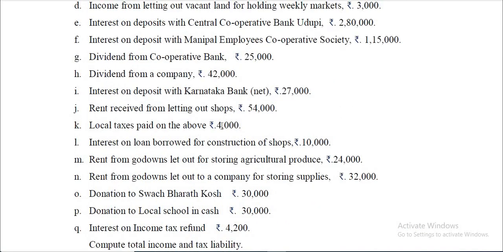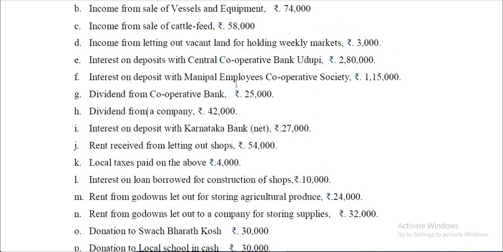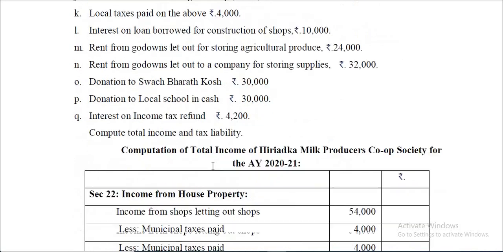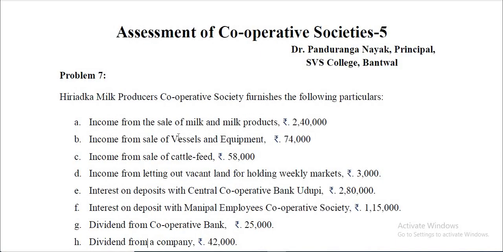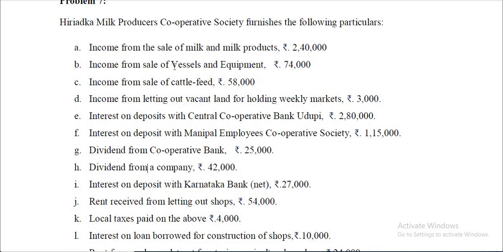And I have already told you, for example, that interest on deposit with Karnataka Bank is not falling under 80P. Then dividend from a company, that is exempt. So these are some of the items. I hope you have understood. Let me quickly run through the items once again.